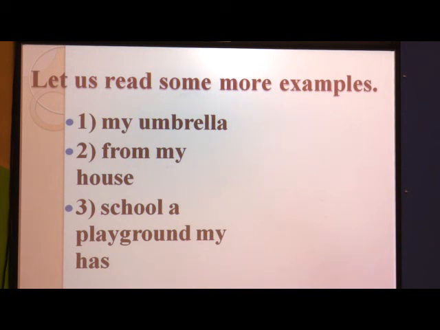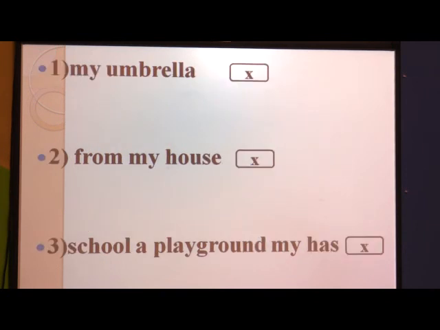These groups of words again do not make any sense. So, these are not correct. Complete the sentence. We have read these groups of words once again.